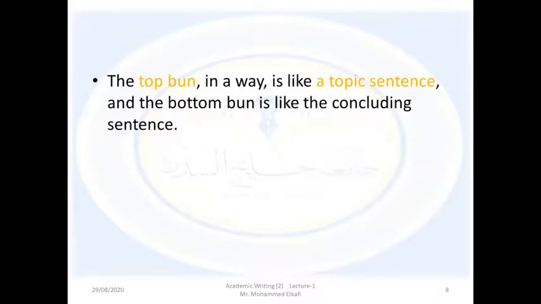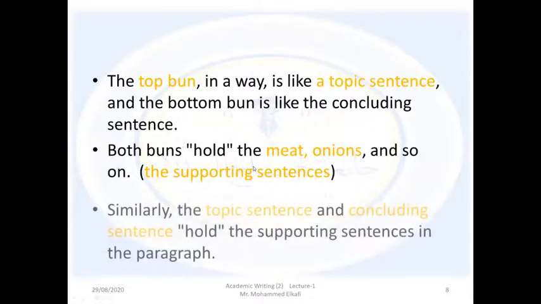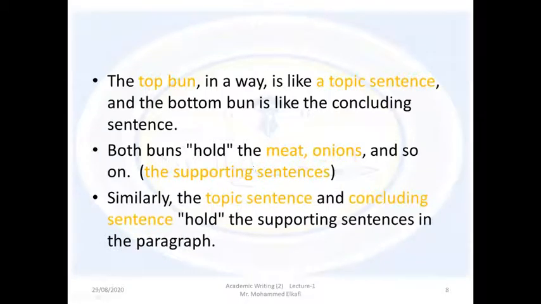The top one in a way is like a topic sentence, as we said, and the bottom bun is like the concluding sentence. And both buns hold the meat, onions, and so on. So here they are similar to supporting sentences. And similarly, the topic sentence and concluding sentence hold the supporting sentences in the paragraph.